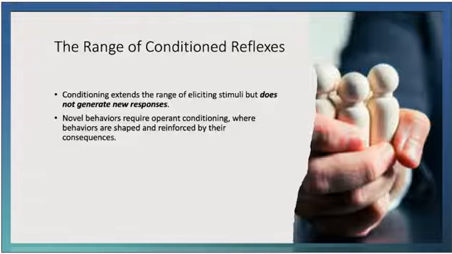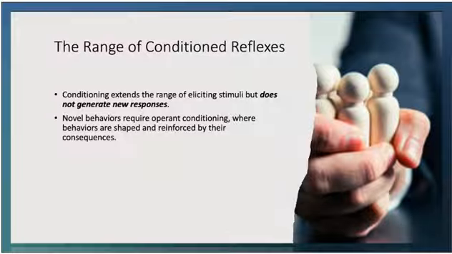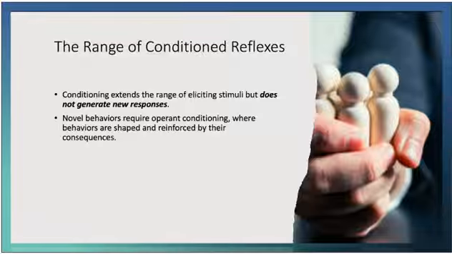Though conditioned reflexes are an important part of behavior, they do not account for all types of behavior. As Skinner pointed out, conditioning increases the scope of stimuli that can elicit responses, but it does nothing to create novel behaviors. Once a behavior moves beyond conditioned reflexes, such as a person adopting a specific body posture in response to fear, we enter the realm of operant conditioning. So again, classical conditioning extends the range of eliciting stimuli, but doesn't generate new responses. Novel behaviors require operant conditioning, where behaviors are shaped and, of course, reinforced by their consequences.